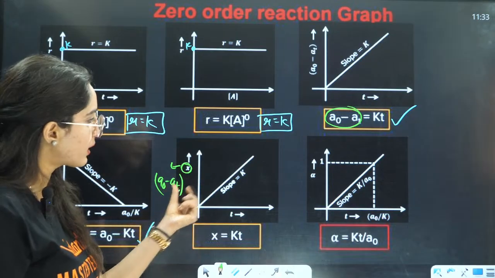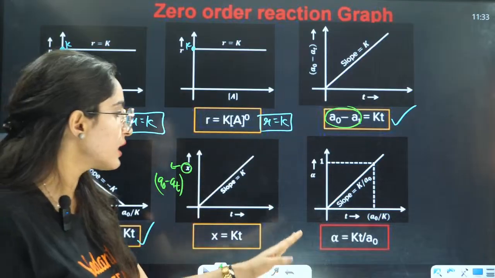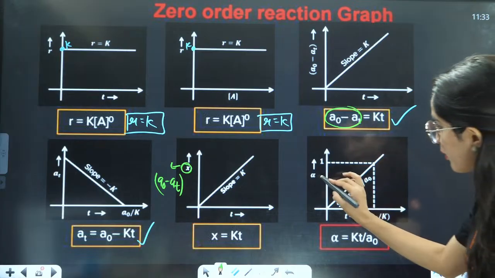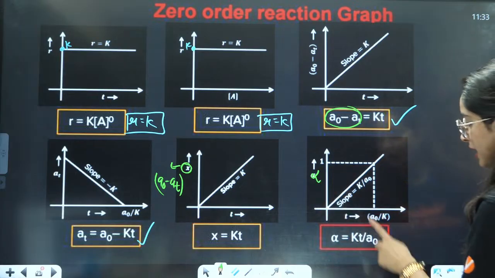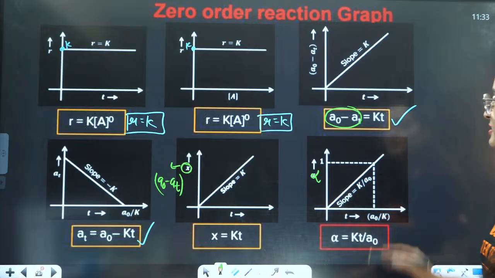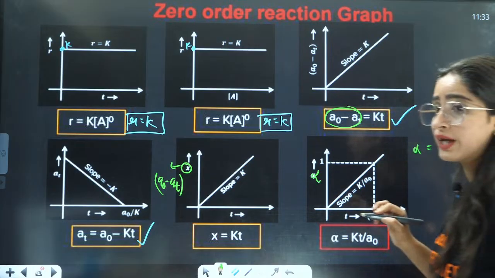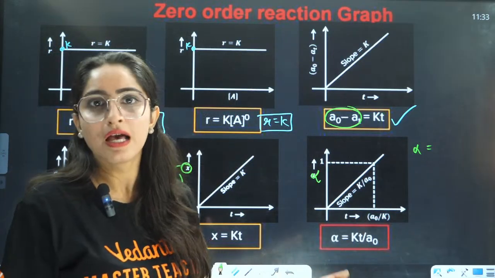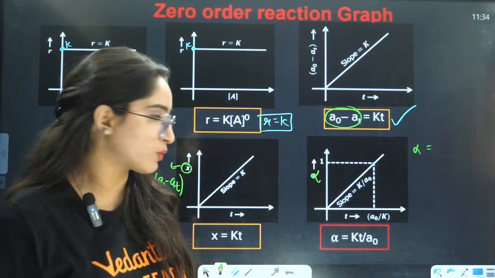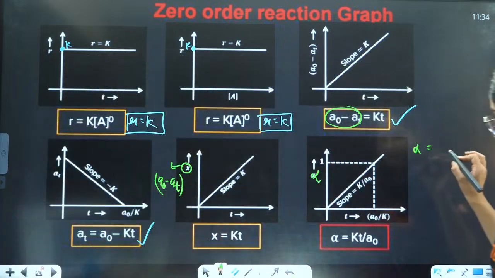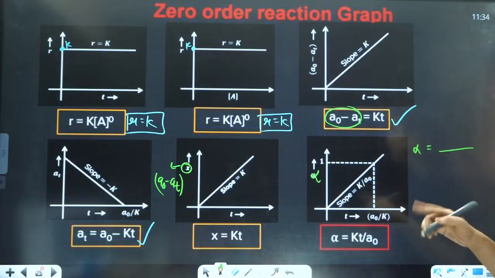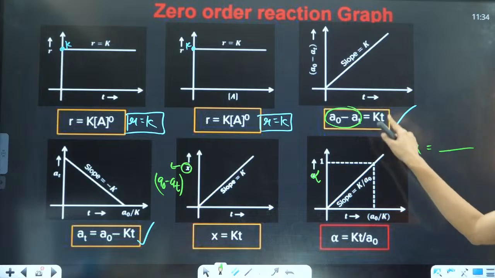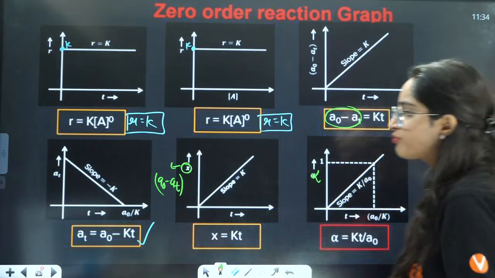So if we talk about A naught minus AT, that will be the same graph. Now here they are talking about alpha and T. Between alpha and T, what will be the answer? Now what is alpha? Everybody in the chat box, what was alpha? We have done this in chemical equilibrium. Alpha is your degree of dissociation, the number of moles dissociated. How many moles dissociated? That is equal to kT.